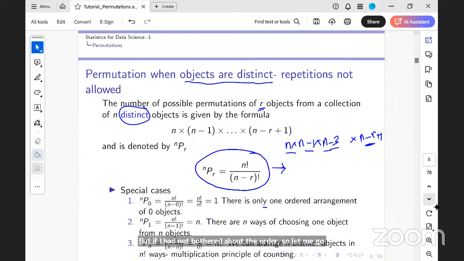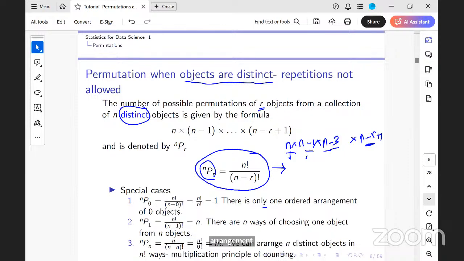I said that the first one can be collected in N ways and the second in N minus 1 ways, and I defined NPR, which is the number of arrangements of R objects from a collection of N distinct objects.